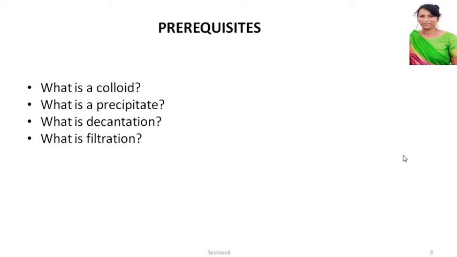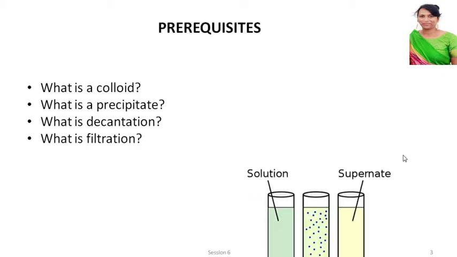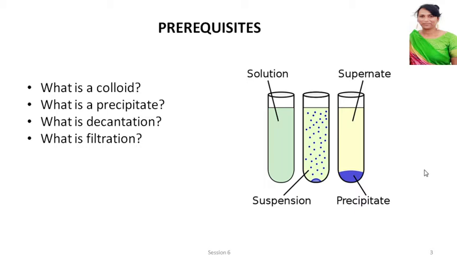Before you look into this chapter, ultracentrifugation, you have to recall what is a colloid, what is a precipitate, what is decantation, and what is filtration. I've just made use of this particular image. Let us look at this first test tube. You do not see any particles either in suspended form or settled. Hence it is called a solution. When you have some small particles, it is called a suspension.